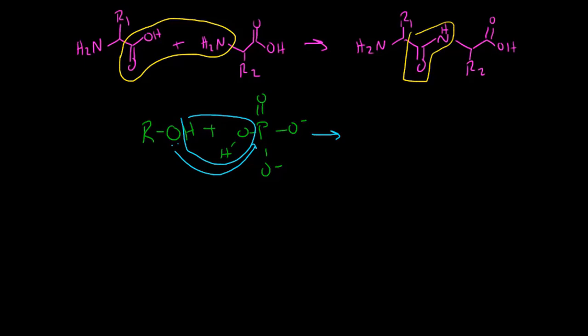So in this condensation reaction, what we end up forming is water and then a phosphorylated version of our amino acid side chain. This is called a phosphorylation product.